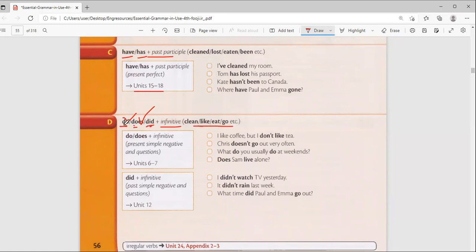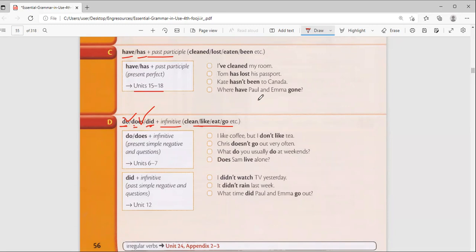Like, do you do? Do you go? Do you read? Does he read? Does he come? Does he stay? When do you use that? Does is for questions for simple present. For example, does your sister stay here? Does your brother go home?